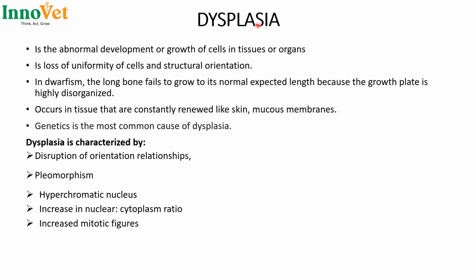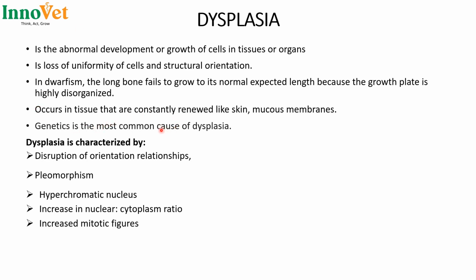Then lastly, we have dysplasia, and dysplasia is simply abnormal development or growth of cells in tissues, and this leads to loss of uniformity in the cells and loss of structural orientation. For example, in dwarfism, long bones fail to grow to their normal length because the growth plate is highly disorganized. This occurs in tissues that are constantly renewed, like skin and mucous membrane, and it may occur during fetal or neonatal development or in adult tissues that are constantly being replaced.